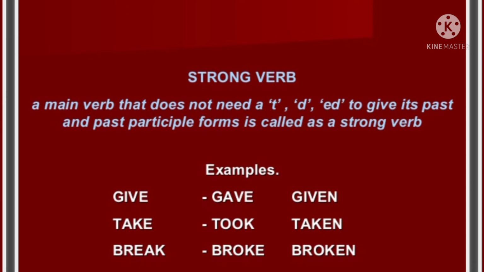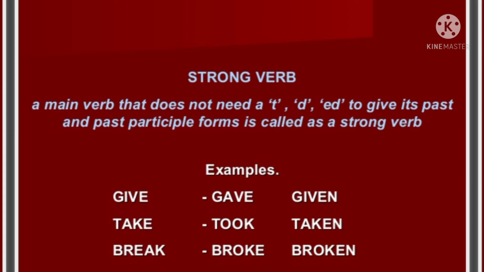But there are certain other verbs which will not be changing the present form to past or past participle form by adding T or ED. Those types of verbs are called strong verbs.